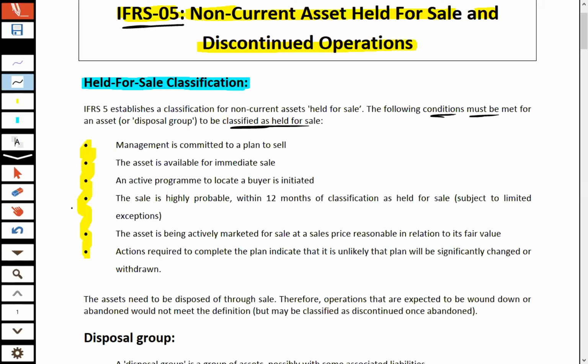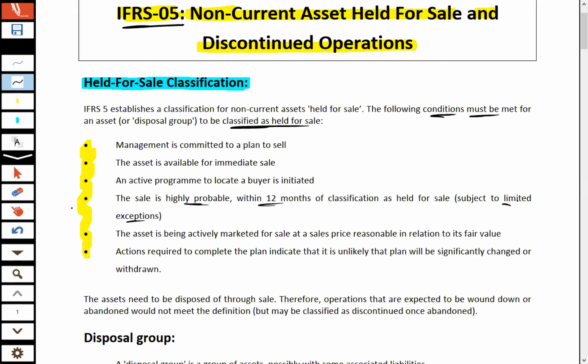First of all, the first one is management is committed to a plan to sell. Number 2, the asset is available for immediate sale. Number third, an active program to locate a buyer is initiated. The sale is highly probable, and highly probable means after classification, the sale is expected to be within 12 months of classification as held for sale, subject to limited exceptions.